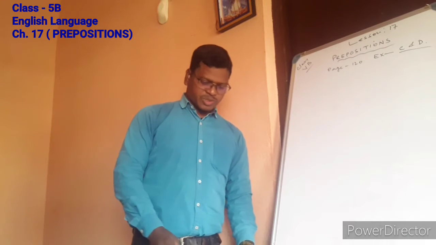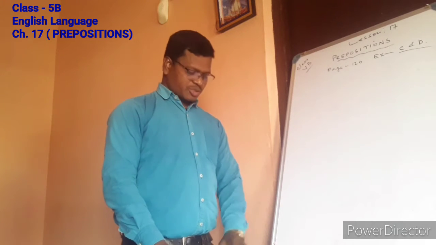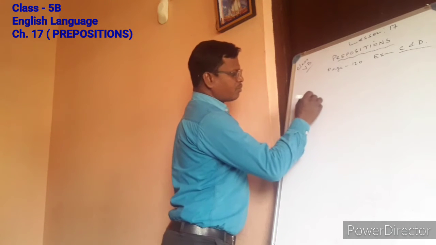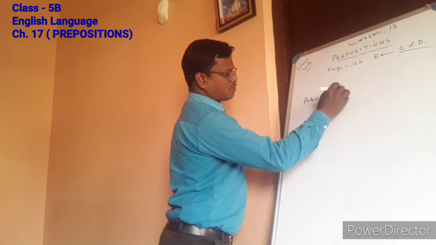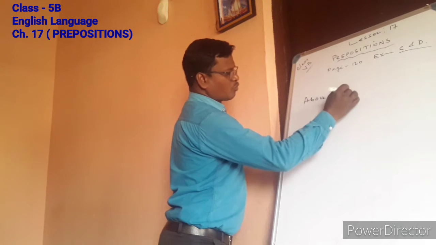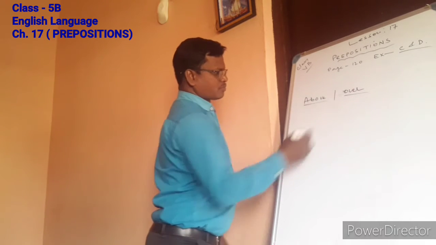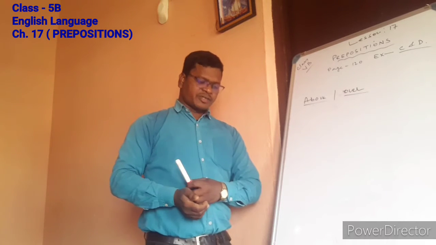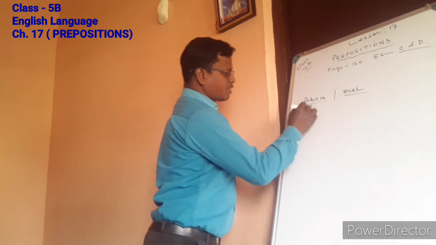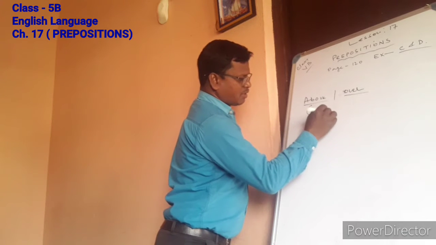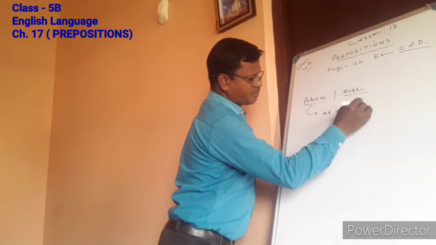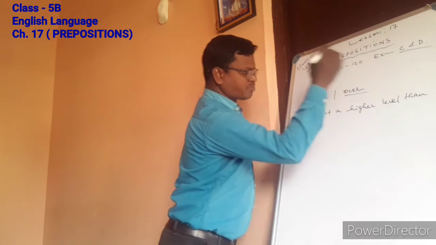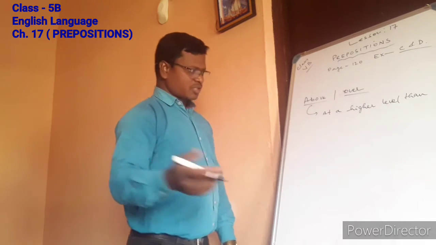So before that, let me tell you some differences, like above and over. What is the difference here? Above means at a higher level than something, so I am comparing with another object.